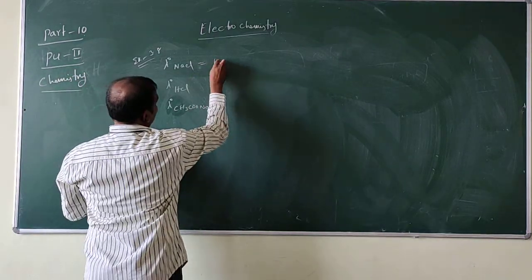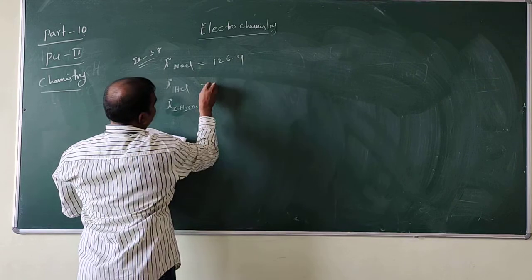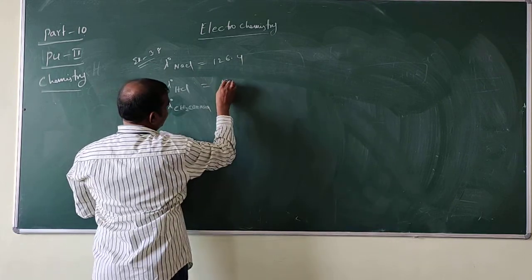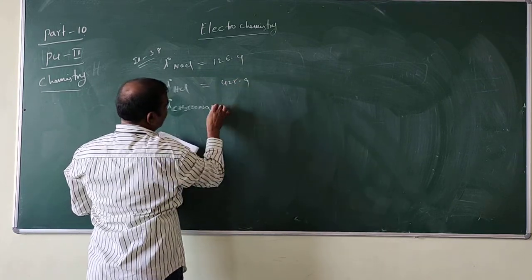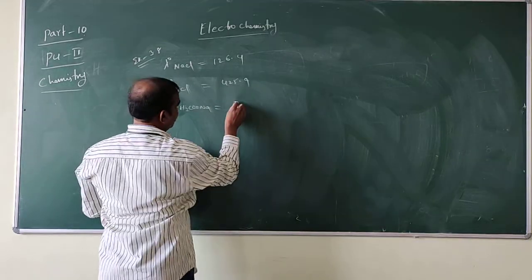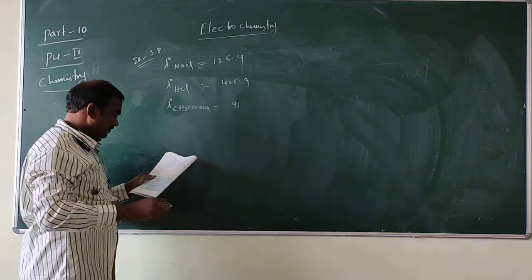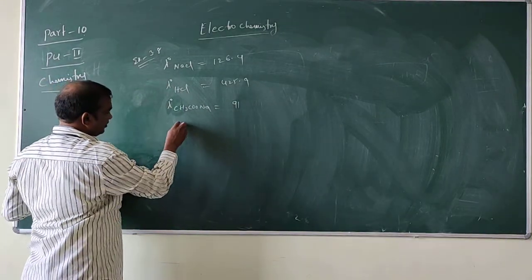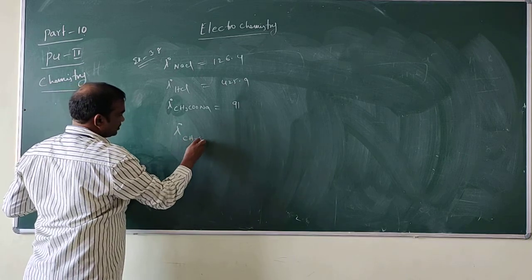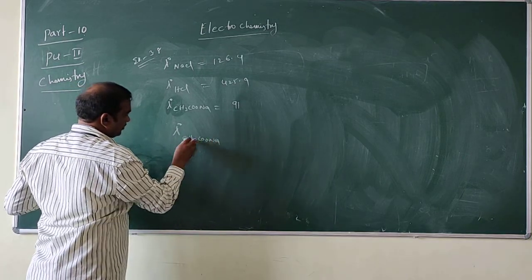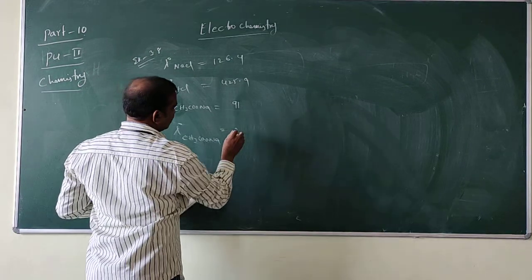Lambda naught of NaCl is equal to 126.4. Lambda naught of HCl is equal to 425.9. Lambda naught of CH3COONa is equal to 91. Calculate lambda naught of CH3COOH.